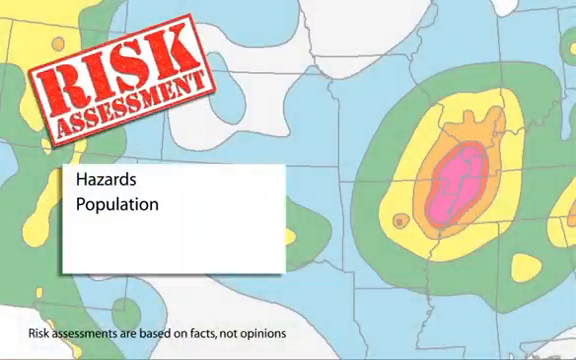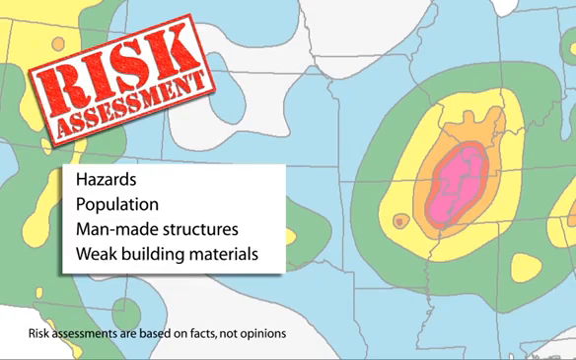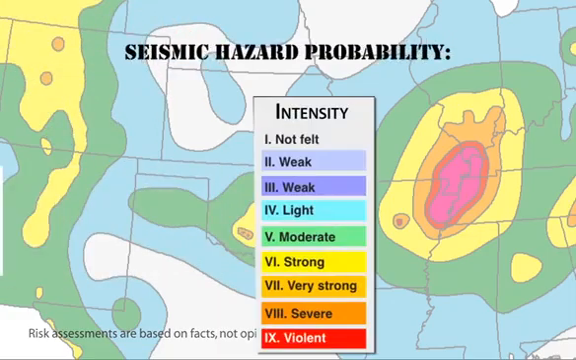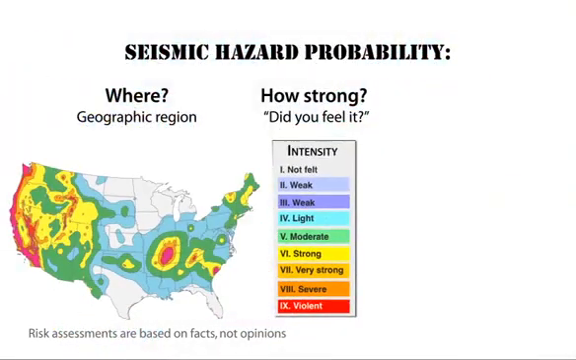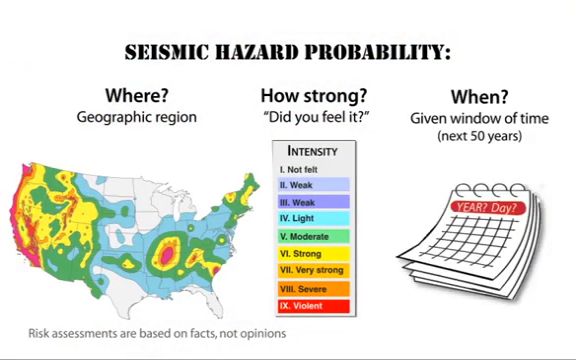Risk assessment takes into account the hazards, population density, man-made structures, weak building materials, and more. Again, a seismic hazard is the probability that earthquake shaking of a certain intensity will occur in a given geographic area within a given window of time. From that, risks can be assessed and included in mitigation efforts.